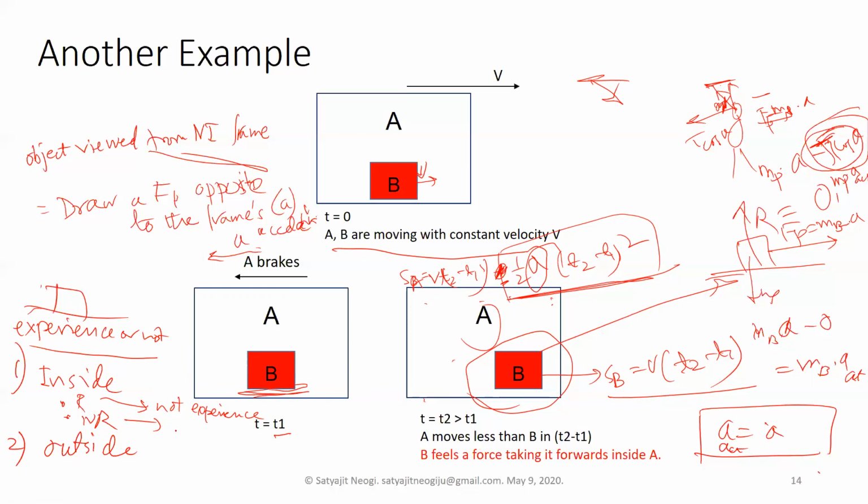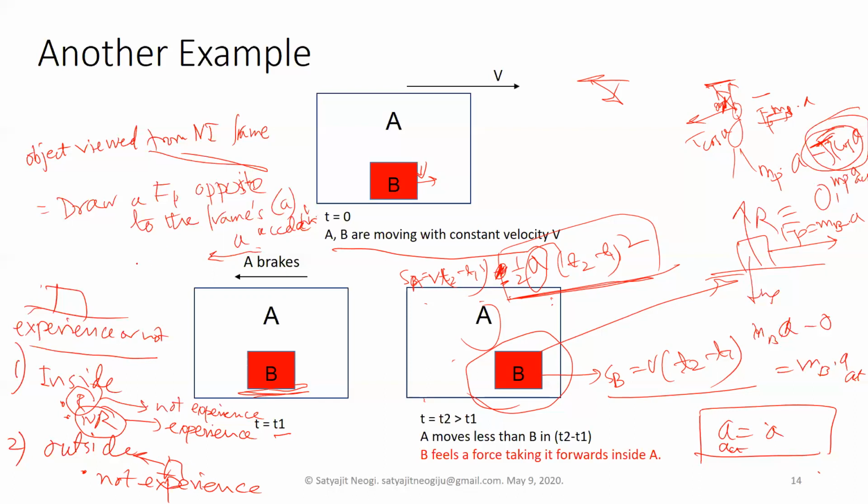But for a non-rigidly attached object, the resistive forces are not sufficient, so it will experience the pseudo forces. So if you are a non-rigid object inside that non-inertial frame of reference, you have to be very careful by making yourself rigid or by some other measures that we are going to talk about. And if an object is outside, then it has no chance of experiencing this pseudo force. But if you are viewing that object with respect to a non-inertial frame of reference, you have to draw a pseudo force opposite to the frame's acceleration on that object as well. Okay, so these are the basic concepts that you have to remember.